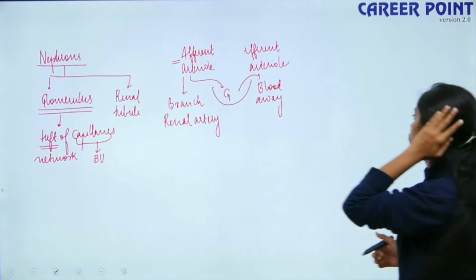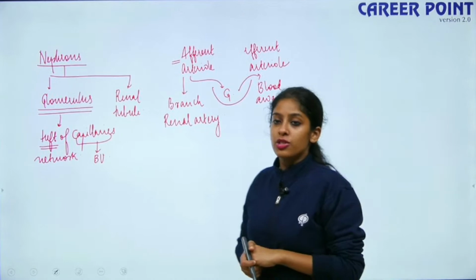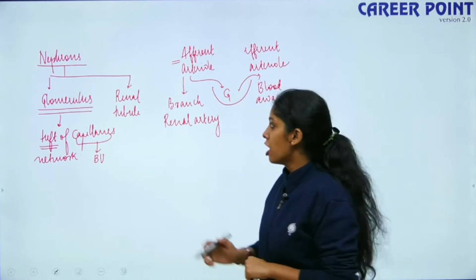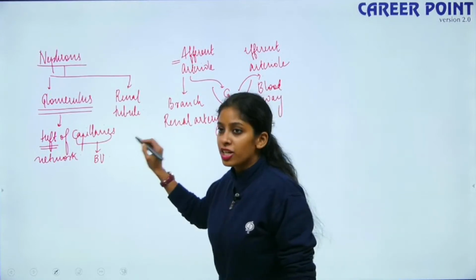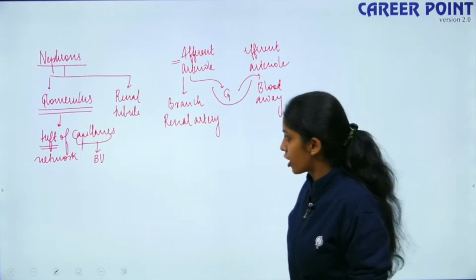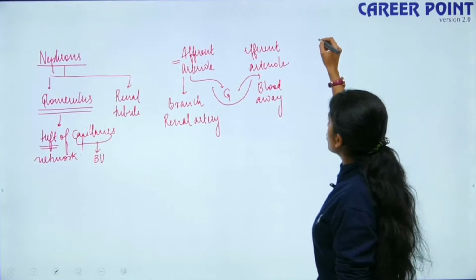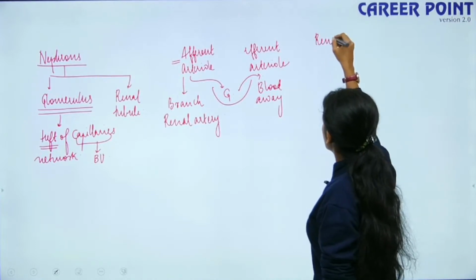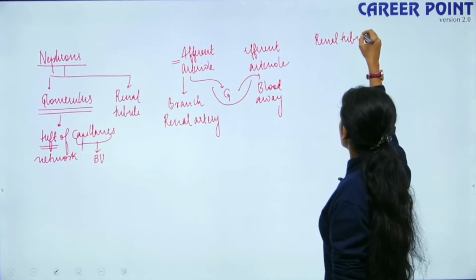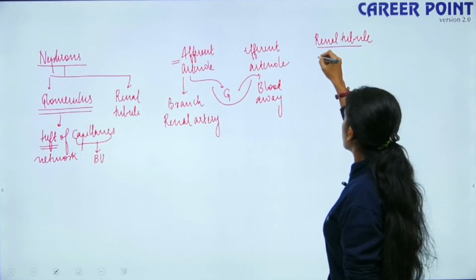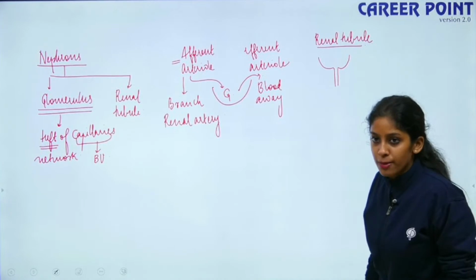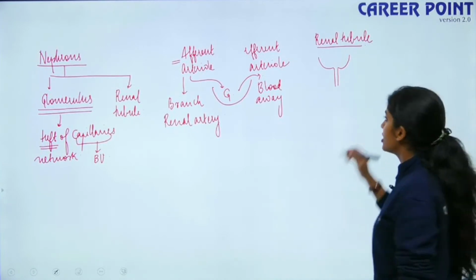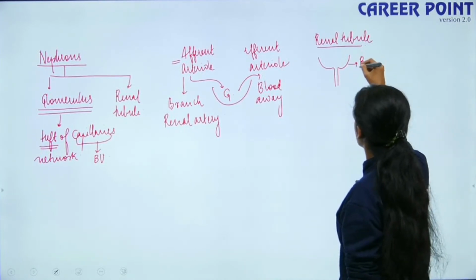Alright, so here we move forward. So this much is clear. So this is your glomerulus, right? So now renal tubule. So renal tubule continues from a cup-shaped structure like this. So this cup-shaped structure is known as your Bowman's capsule.